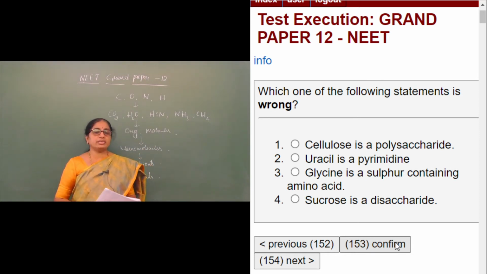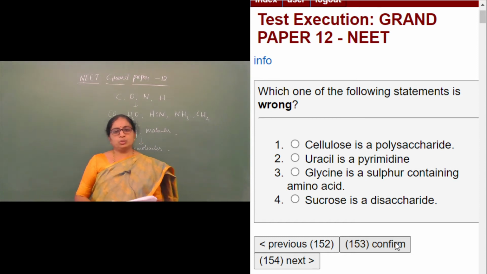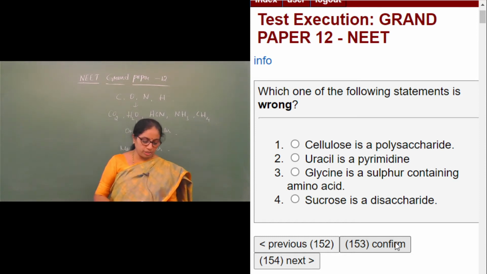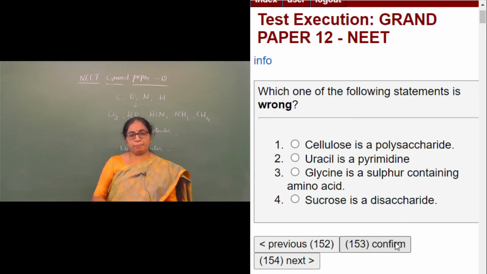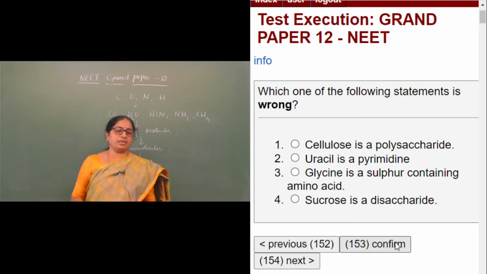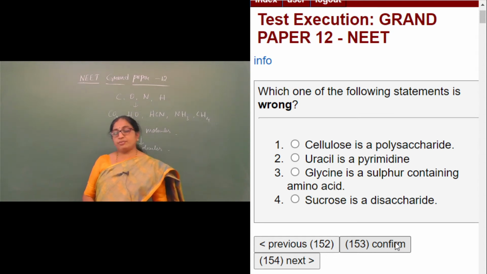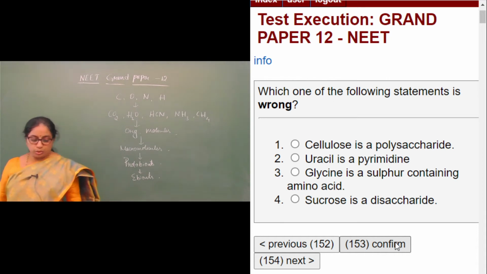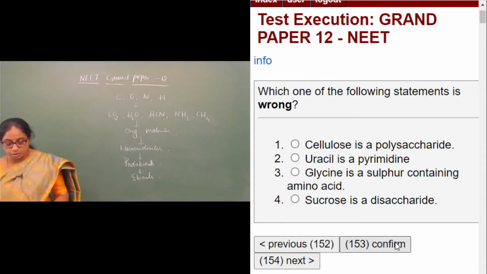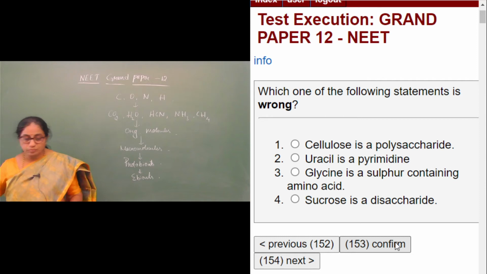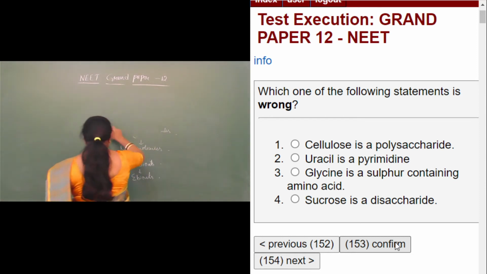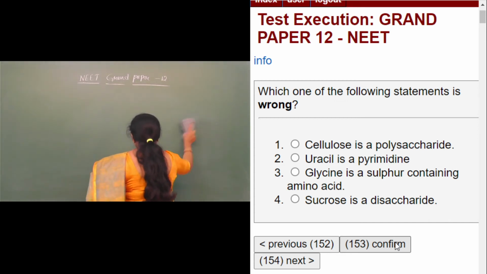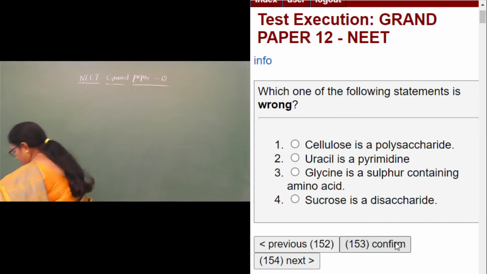Well, uracil is a pyrimidine. You need to find out the wrong statement, so of course uracil is a pyrimidine. Glycine is a sulfur containing amino acid. Glycine is not a sulfur containing amino acid. You might have come across the structure of glycine in the chapter biomolecules. We know the structure of glycine, wherein it is an amino acid containing a variable group.